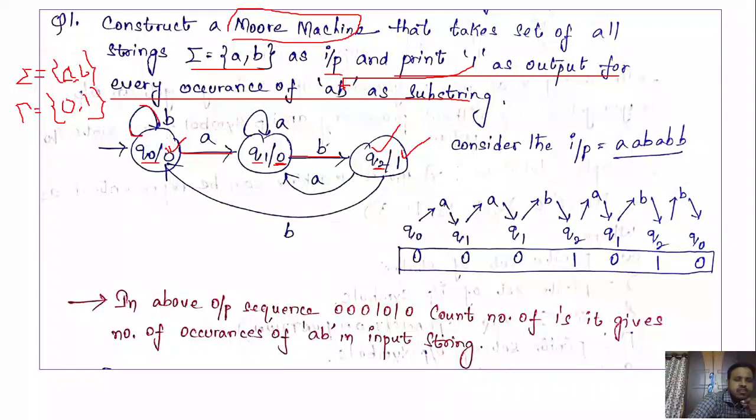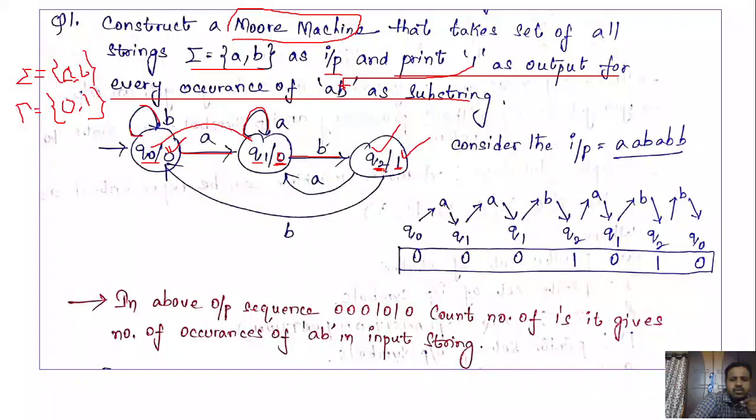The moment you find a, you go from Q0 to Q1 and the output must be 0 in Q1. In Q1, if you get any number of a's, it doesn't matter because we expect b here. Once you get a b, move from Q1 to Q2 and the output must be 1 here.